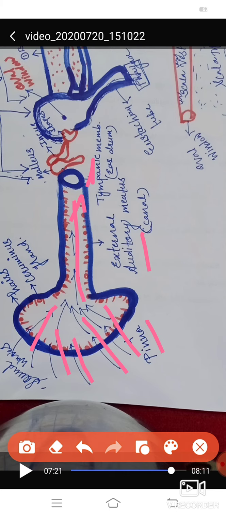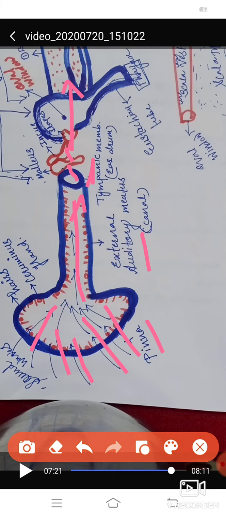Therefore, due to the force of the sound wave, it vibrates, and the vibrations are transmitted by the chain of the three ossicles. The vibration touches these bones: malleus, then incus, then stapes. Means the vibration is transferred to the ossicles, and from the ossicles to the oval window.